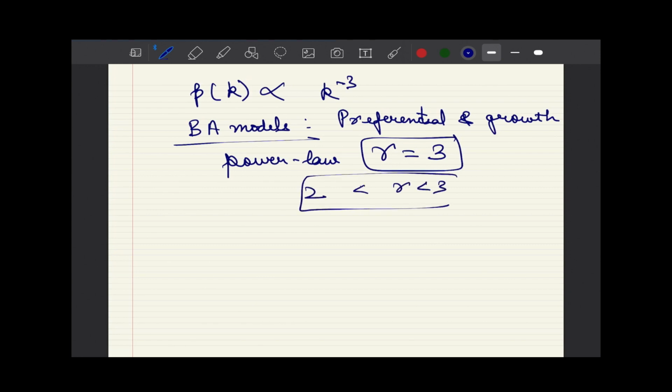And we learned that gamma between 2 and 3 is the scale free regime, and 3 is just a critical point where the transition takes place from the scale free regime to a random regime, and hence we can treat these networks as indeed scale free networks. And when we look into their degree distributions, we will get some more clarity, which is also part of your assignment. In our next lecture, we will look into what happens if we remove either preferential attachment or growth from BA models, and how their degree distributions will change.